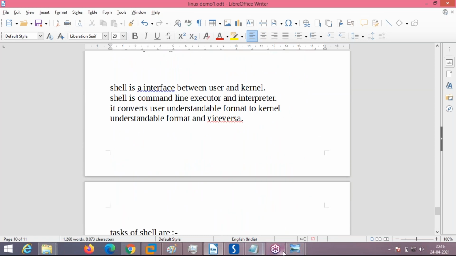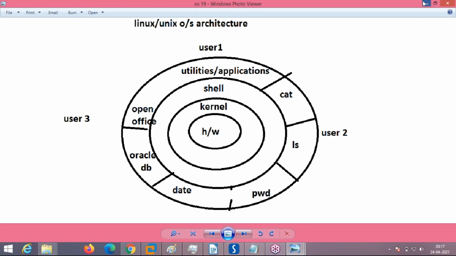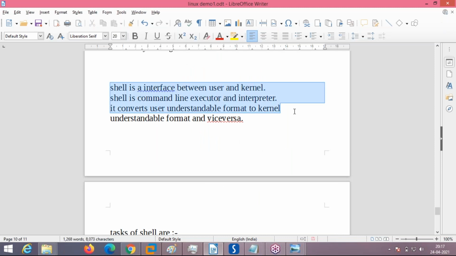Shell can be called an interface. This is the shell, the second thing we are discussing here. Above the kernel, the shell is sitting. Shell is the interface between the user and the kernel. Shell is a command line executor and interpreter. Whenever you submit a command for execution, the shell will search for the command in the hard disk wherever the utility is, load it into memory, and then submit the command to the kernel for execution. Then the kernel creates a process for it, allocates CPU, and the output is displayed. Shell is a command line executor and interpreter.